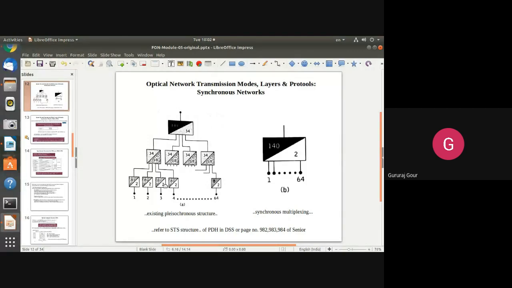Am I audible? It is breaking the. Let me repeat it. So two what it is showing here. In this two uh, this PCM frame system.